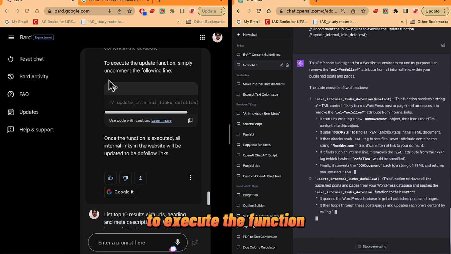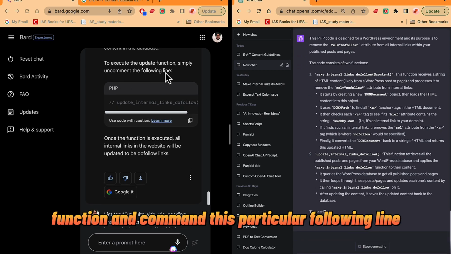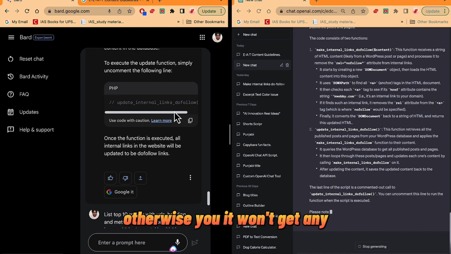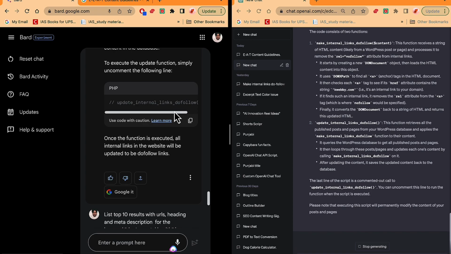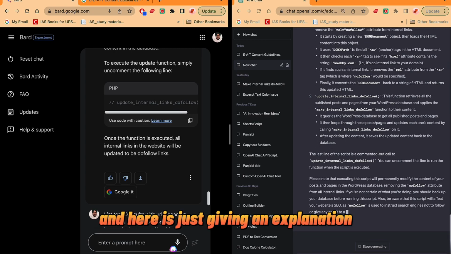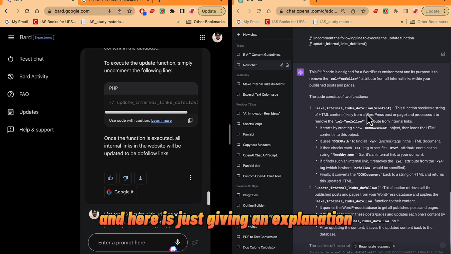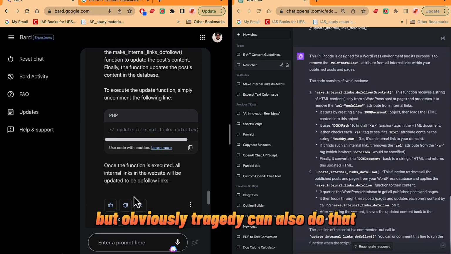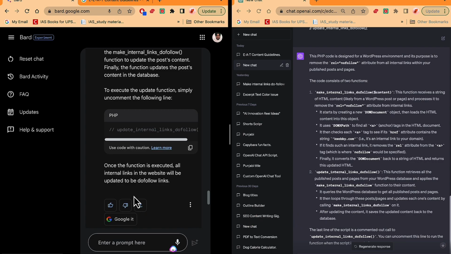As you can see in the last step, to execute the update function, please uncomment this particular line, otherwise it won't give any result. And I find the explanation of Bard AI much better. But obviously ChatGPT can also do that, and Bard AI can also do that. The way of explanation may be different, but the solution is pretty much the same.